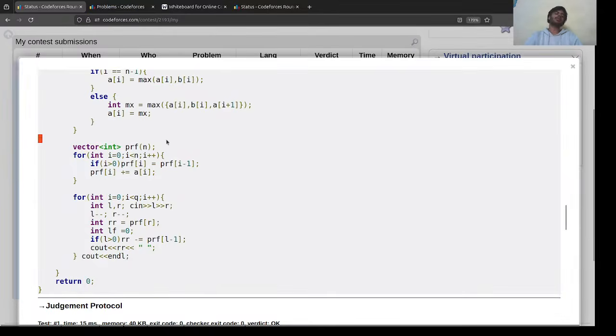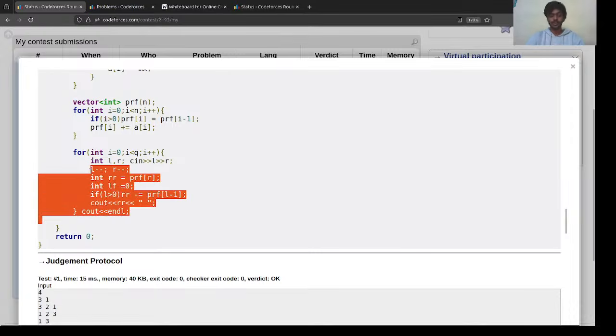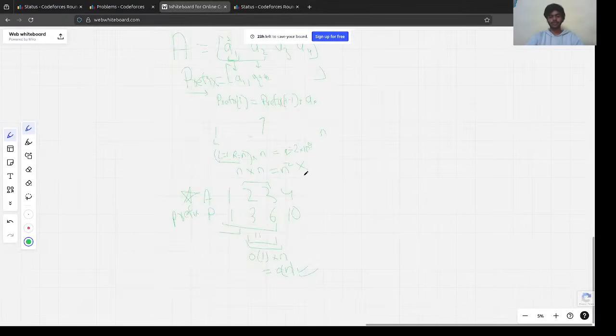After that, to calculate the prefix sum, we started from the first index to the last index, and we just calculated the prefix sum here. For each l and r, we calculated the prefix sum till r and then subtracted the prefix sum of l minus 1, to get our total answer, and then we just printed it. So this was the entire solution.